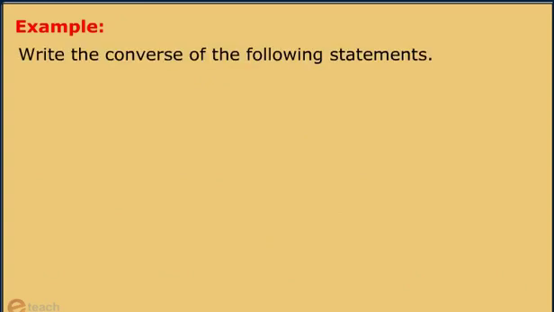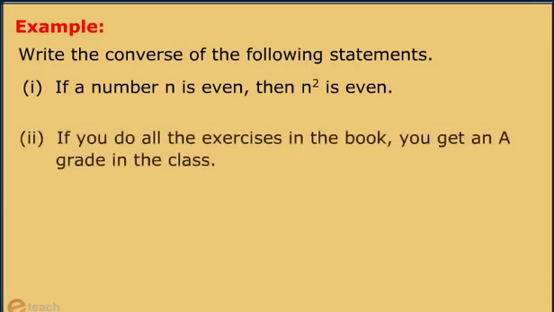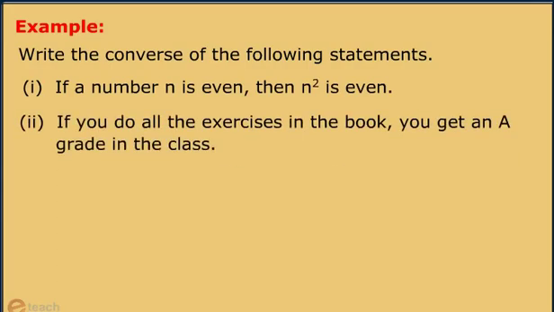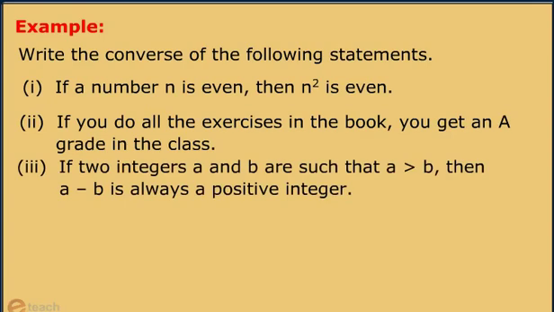Let us take an example. Write the converse of the following statements. If a number n is even, then n square is even. If you do all the exercises in the book, you get an A grade in the class. If two integers a and b are such that a is greater than b, then a minus b is always a positive integer. Let's see the solution.